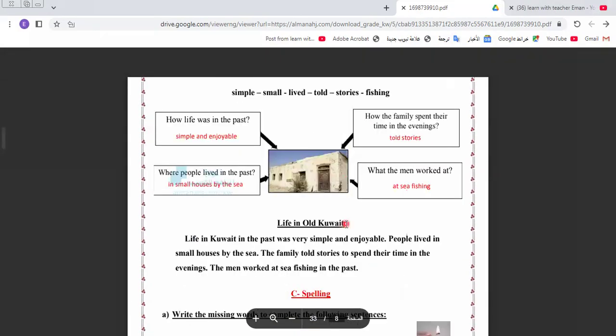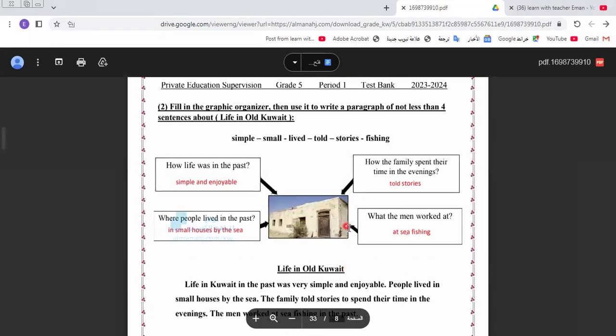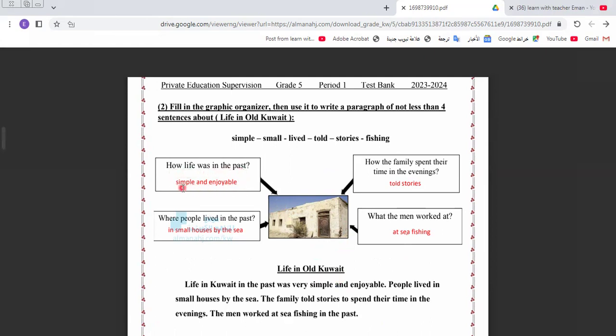Here we have another topic, which is about life in old Kuwait. Here we talk about the history of Kuwait and the buildings in this place, and how life was in the past, simple and enjoyable. We couldn't have a complicated life as we live it now.